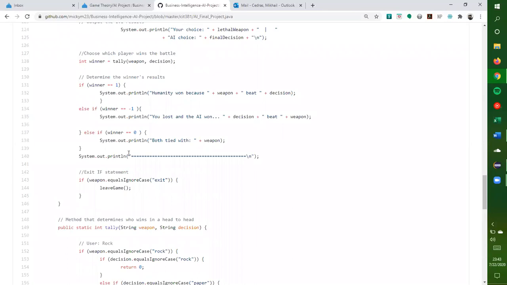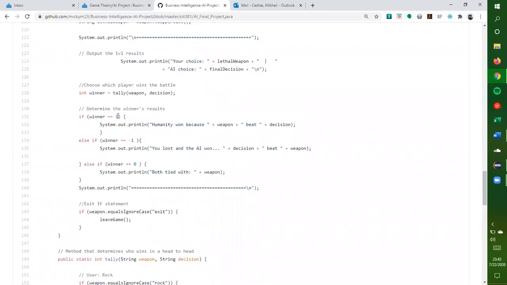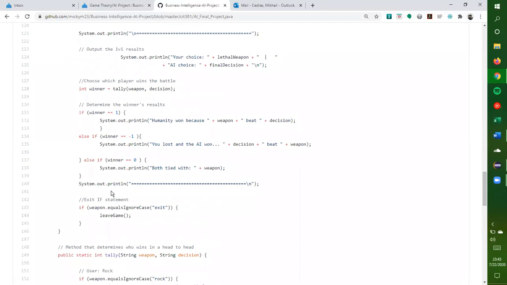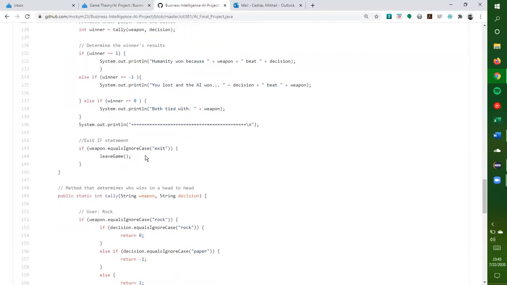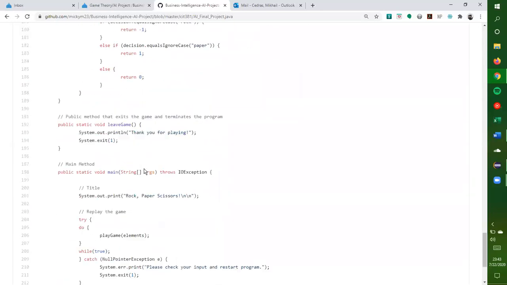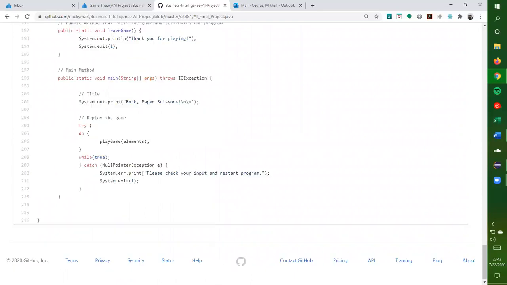So going back here, if the winner was 1, which means the user won, then it would say humanity won because the user's weapon beat the AI's decision. However, if the winner is -1, which means the AI won, that means that you lost and the AI's decision beat your weapon. And if it's a 0, it's a tie, both tied with the same weapon. This is my exit if statement, and I go to the leave game method just to exit the game safely, and to say thank you for playing as well.